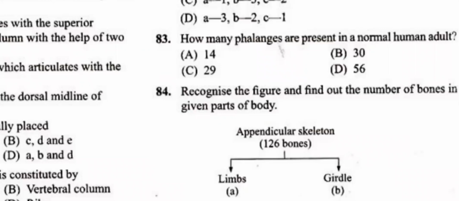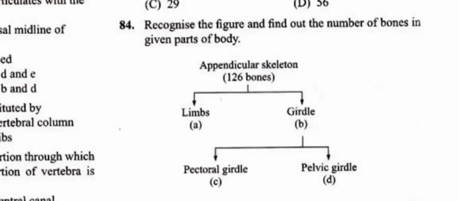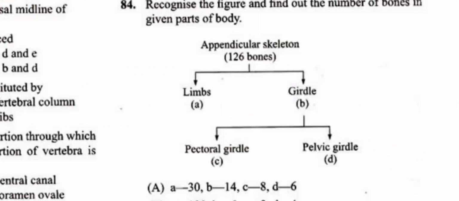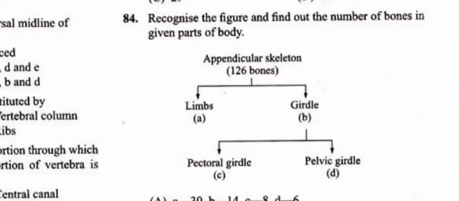Now question number 84, students. Recognize the figure and find out the number of bones in the given part of the body. So here, for the given part of the body, we need to find the number of bones.